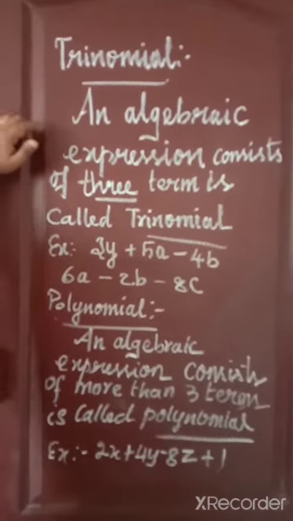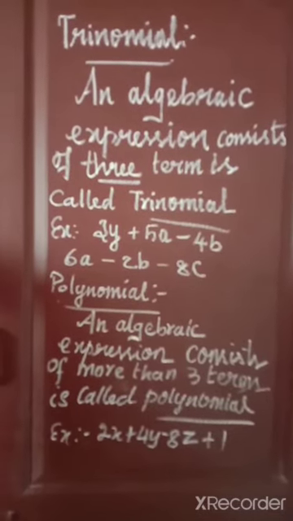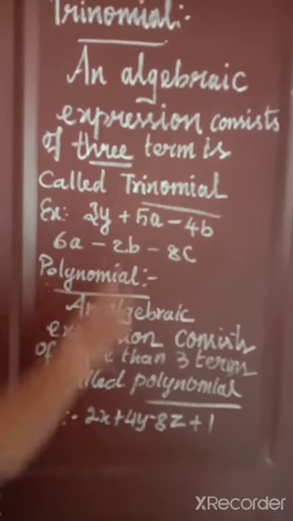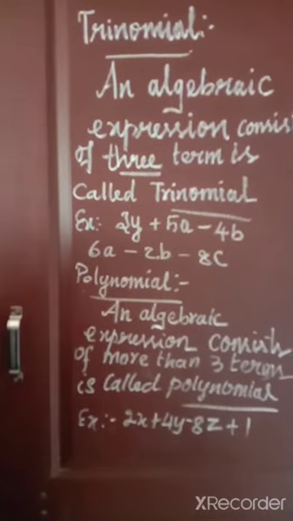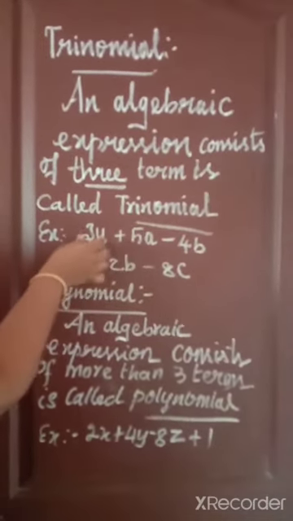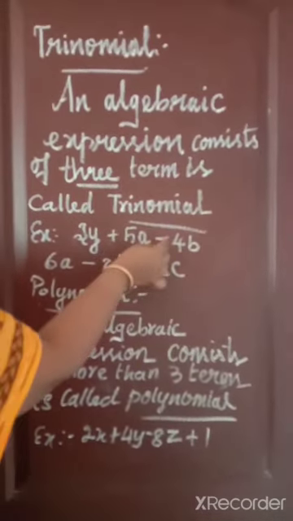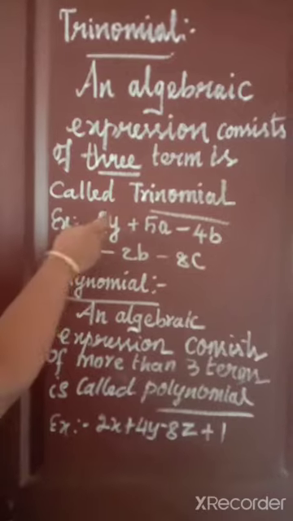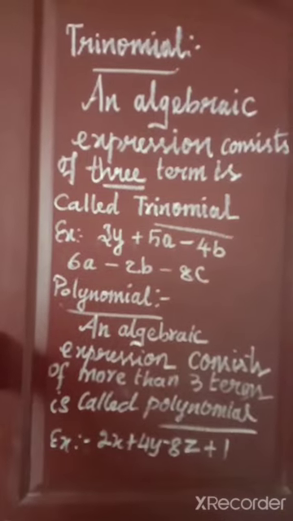Now trinomial. An algebraic expression consisting of 3 terms is called a trinomial. See, 3y plus 5a minus 4b. How many terms are there? Here plus, here minus. This plus separates 3y and 5a into two terms. This minus separates 5a and 4b. So 3y, 5a, 4b. There are three terms, so it is called a trinomial.